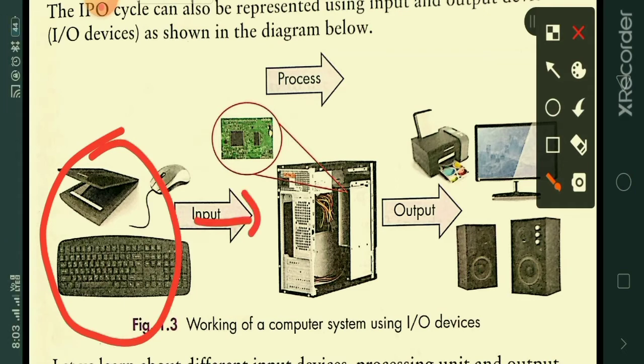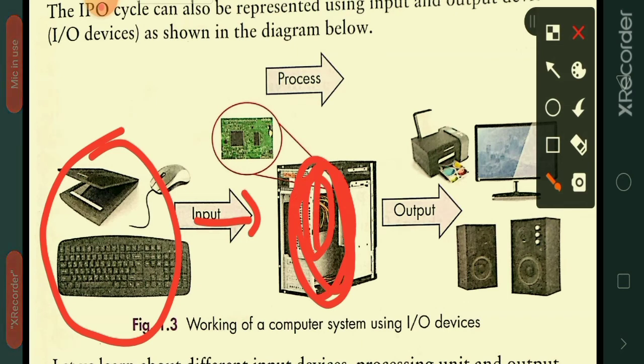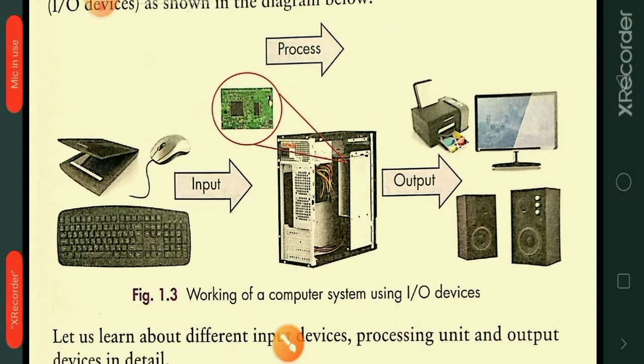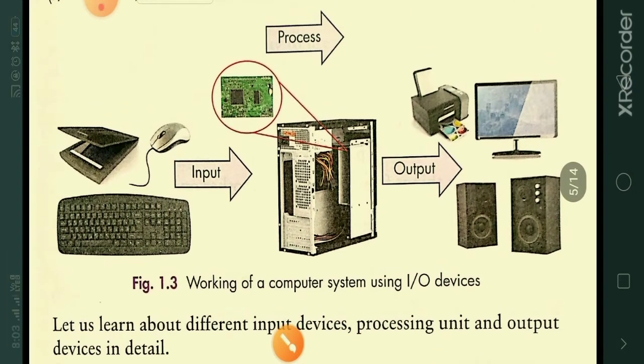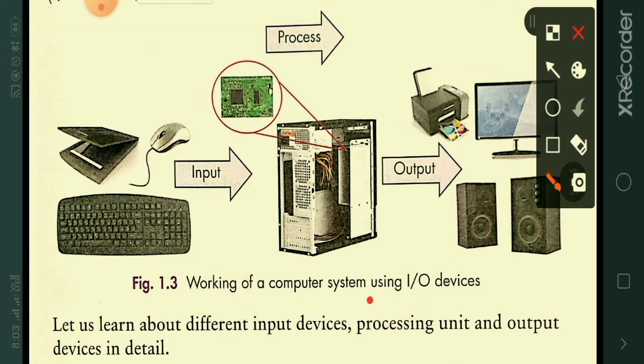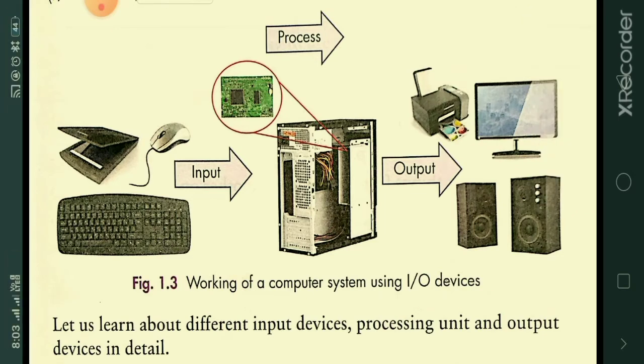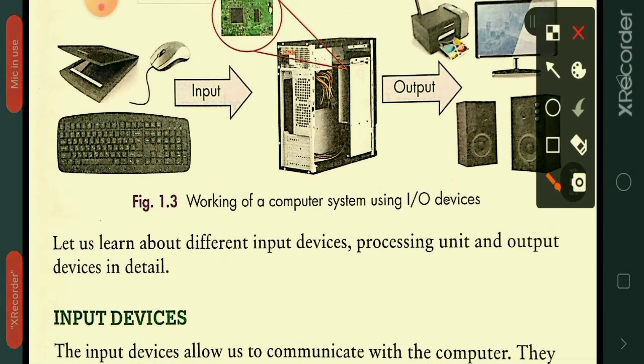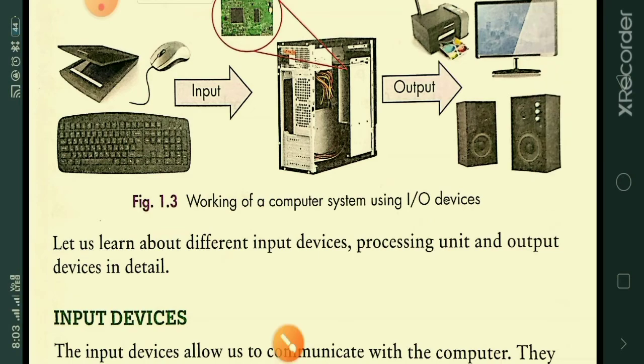Then the data and instructions are processed inside the CPU. Finally, it gives the output with the help of output devices such as printer, monitor and speaker. So this is how we can understand the working of a computer system with the help of input and output devices. Let us learn about different input devices, processing unit and output devices in detail.